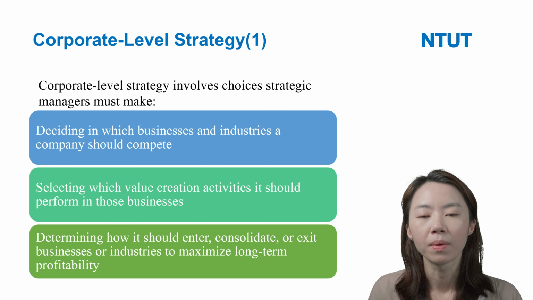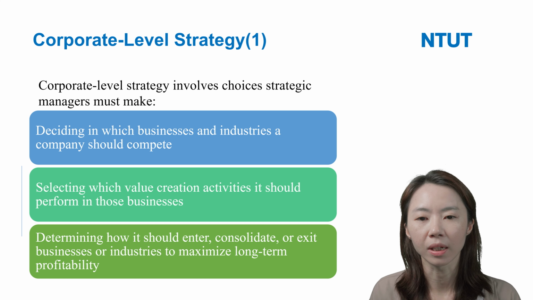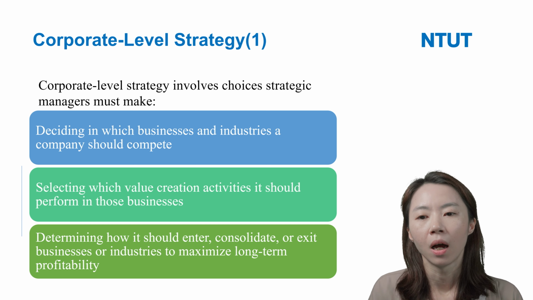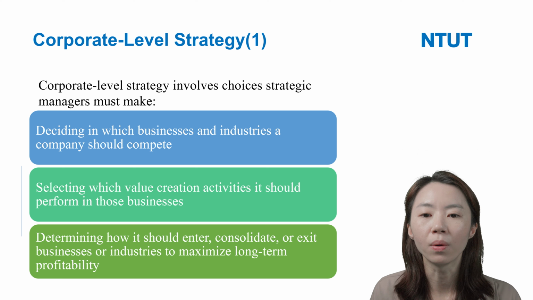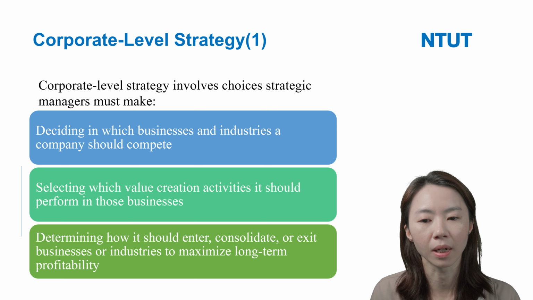So what is corporate level strategy? Actually, corporate level strategy involves the choices strategy managers have to make. First, managers have to decide in which businesses and industries they want to compete.